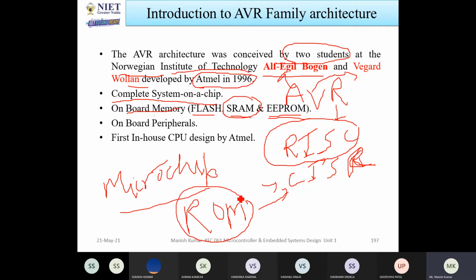But nowadays, whatever ROMs I am using, like the hard disk you are using, you can erase so many times. You can erase several times. Pen drives you are using, micro SD cards you are using, you can erase a number of times. There is no problem in that. So this type of storage device comes under the electrically erasable, programmable, read-only memory.